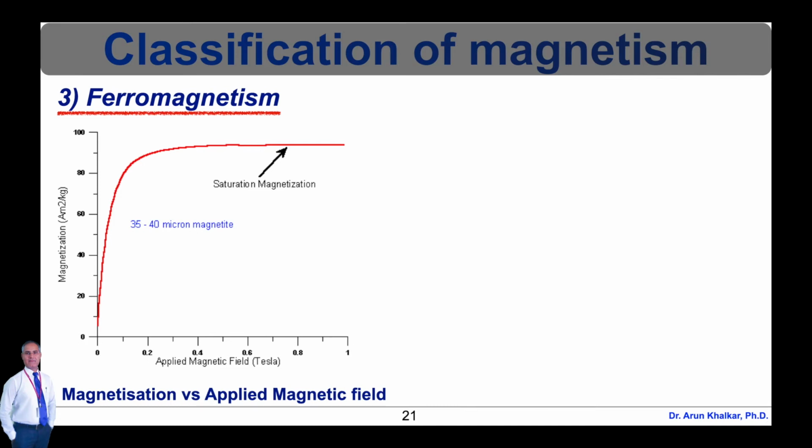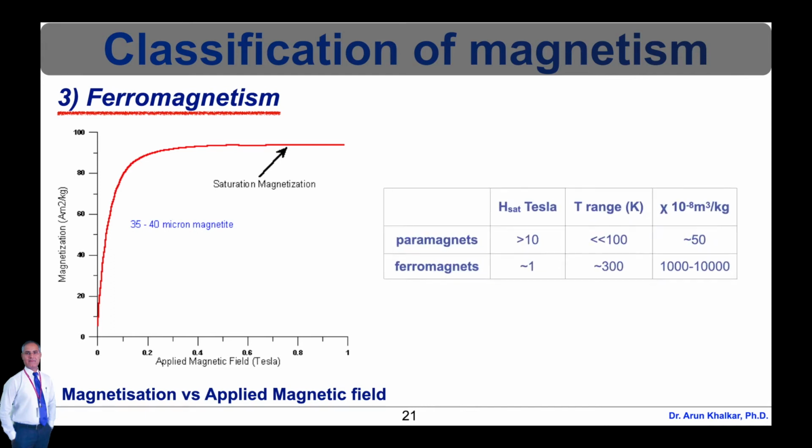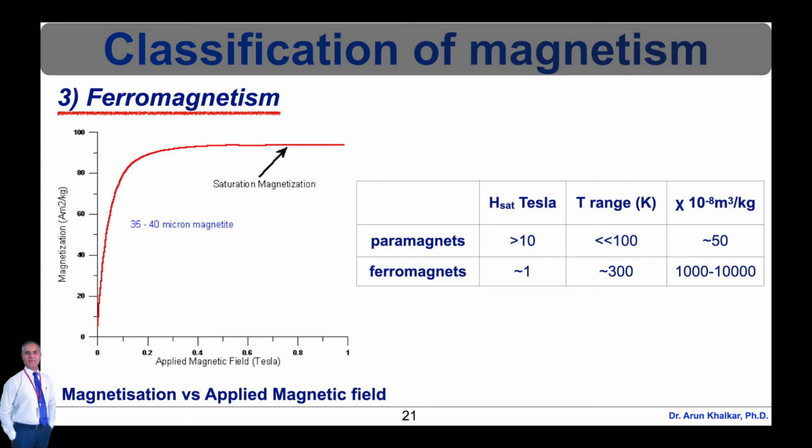There is a big difference between paramagnetic and ferromagnetic susceptibility. As compared to paramagnetic materials, the magnetization in ferromagnetic materials is saturated in moderate magnetic fields, and at high temperature, that is room temperature. The values of H saturation in Tesla and temperature in the range of degrees Kelvin for the paramagnets and the ferromagnets are shown. For the paramagnets, the H saturation is less than 10 Tesla, whereas for ferromagnets it is nearly 1 Tesla. The temperature ranges for the paramagnets is less than 100 degrees Kelvin, whereas for ferromagnets it is nearly 300 degrees Kelvin.